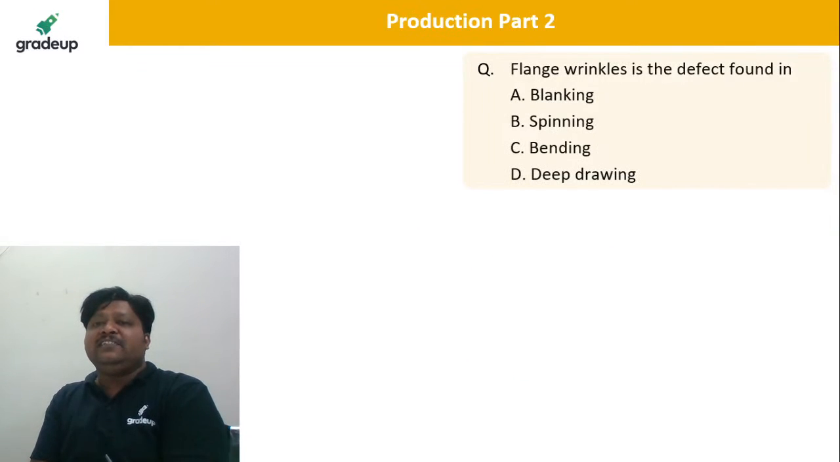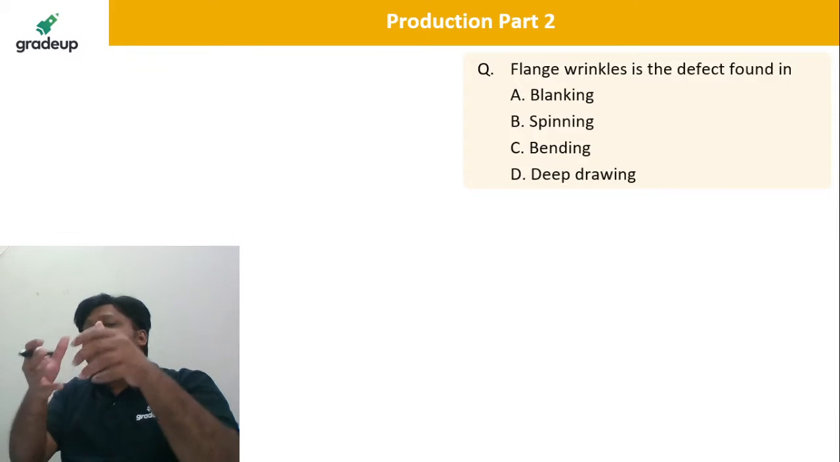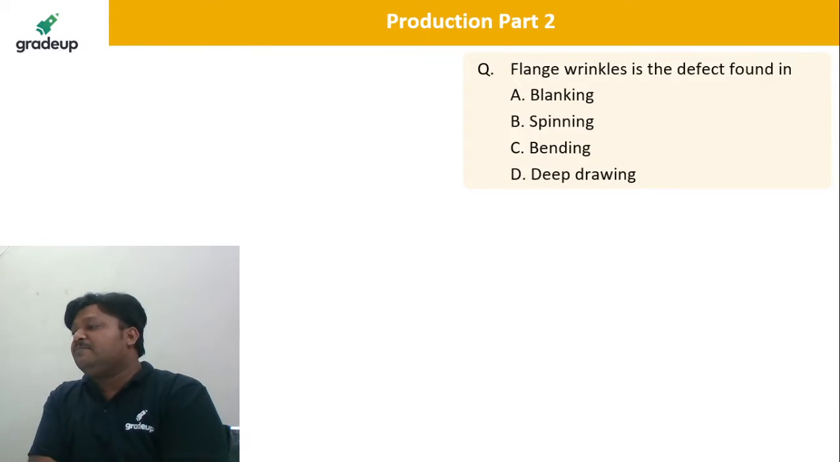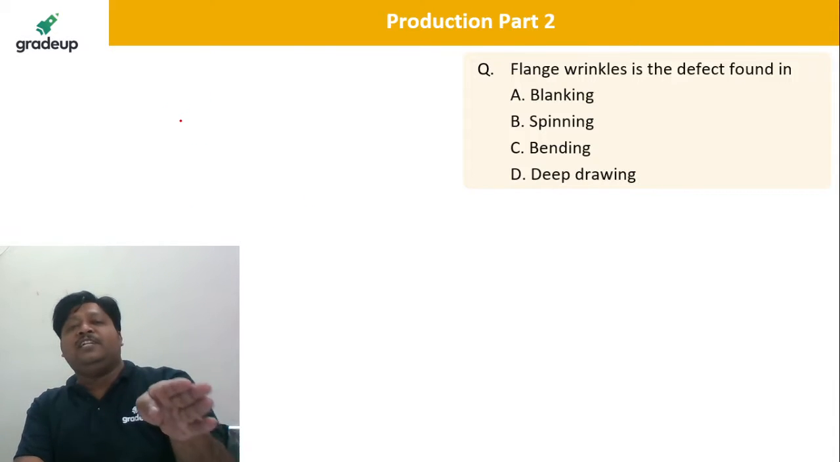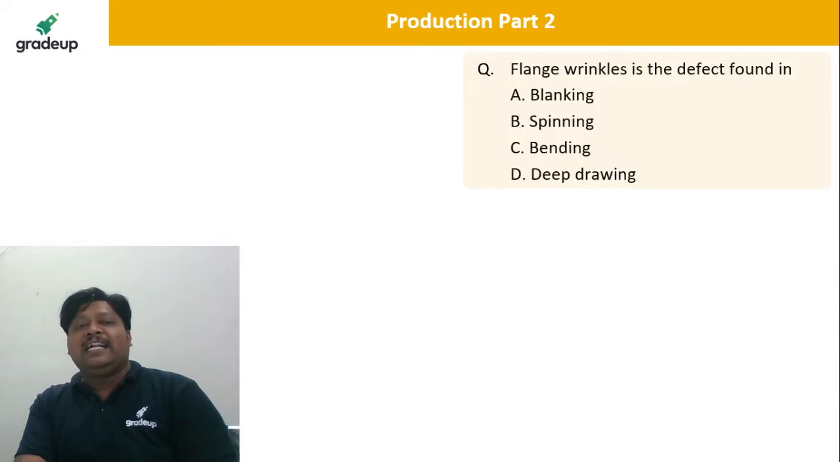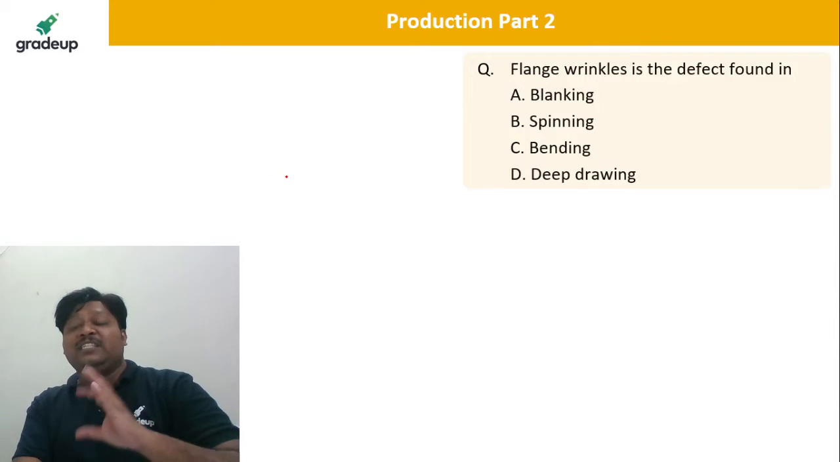Take the next. Flange wrinkles is the defect found in. So the crimping is done with the tool on one sheet or another. Lancing, that is an incomplete hole in between the sheet and you just unfold it. You are not removing that. That is the lancing operation.